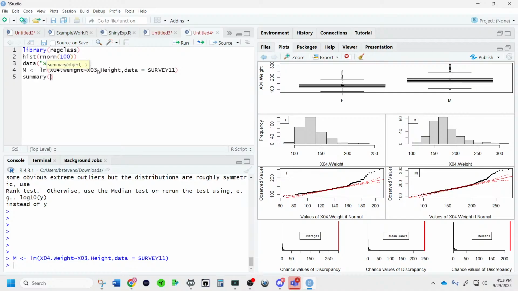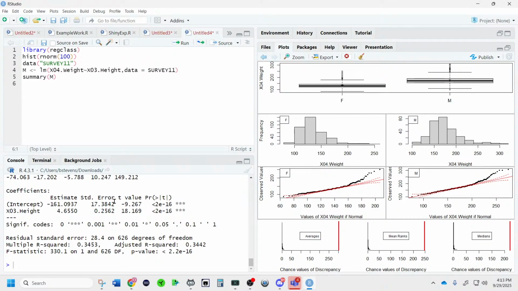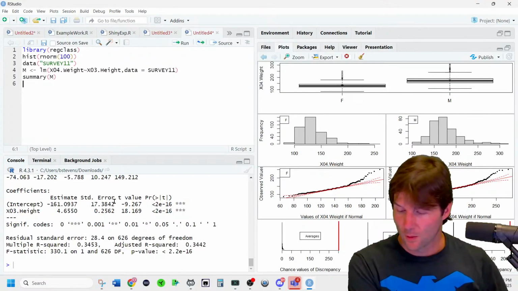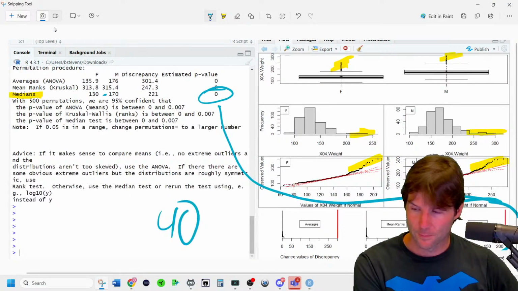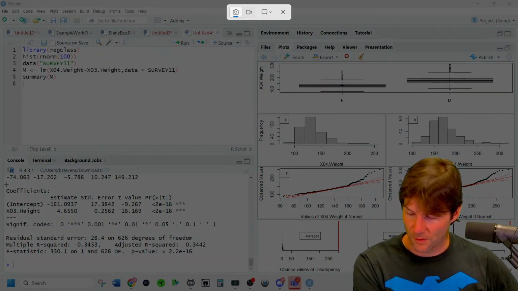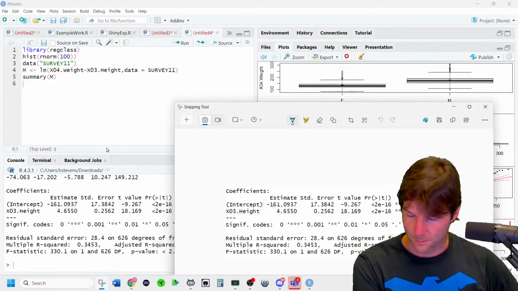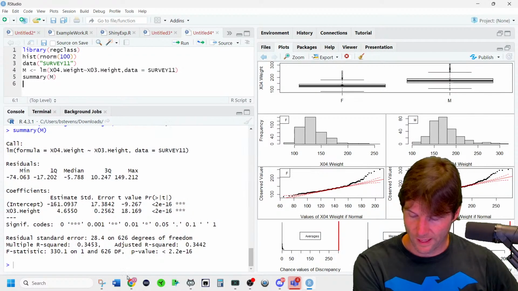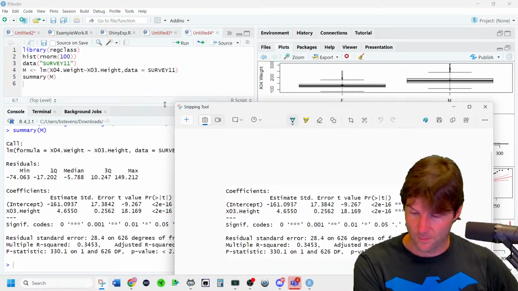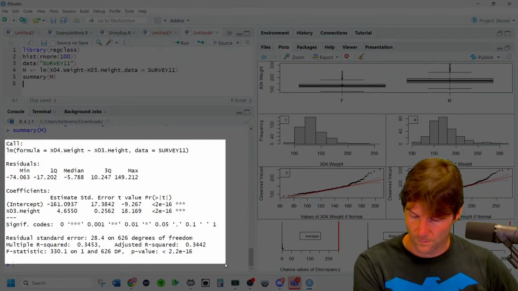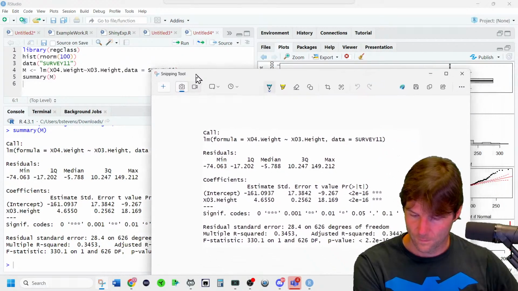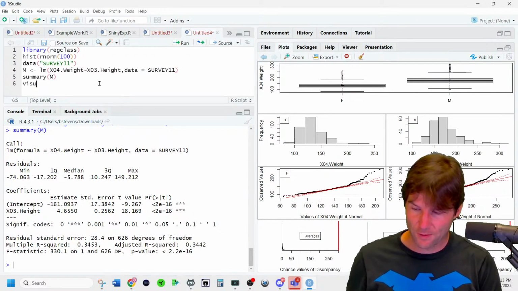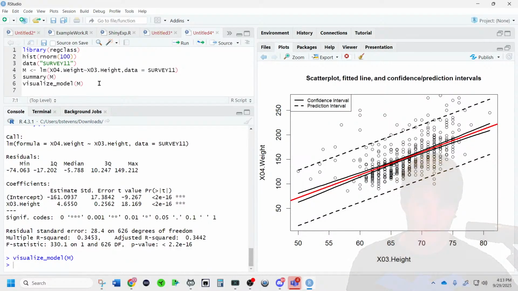Let's go to summary of the model. And what is the intercept value? Just what is it numerically? Can anyone tell me the value of the intercept? What is it? Anyone know? Thoughts on it? Just find the intercept. Who knows? Drop it in the chat for 1,000 points.